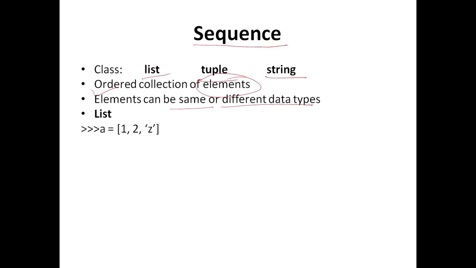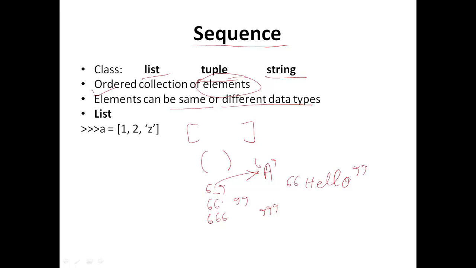A list is represented using square brackets, a tuple using parentheses, and a string using either single quotes, double quotes, or even triple quotes. Single quotes are generally used for a one-character string, if you are writing a word then you would use double quotes, and if you are using a multi-line string, then you use triple quotes.